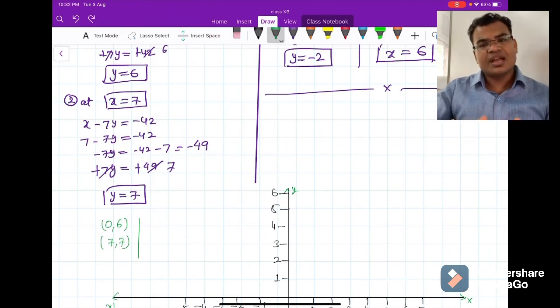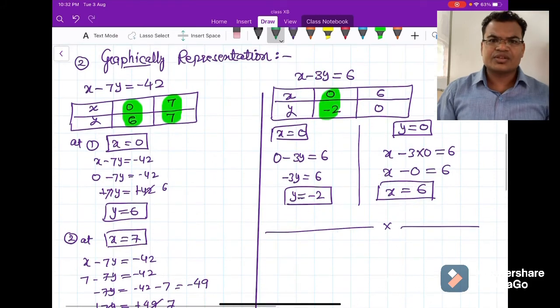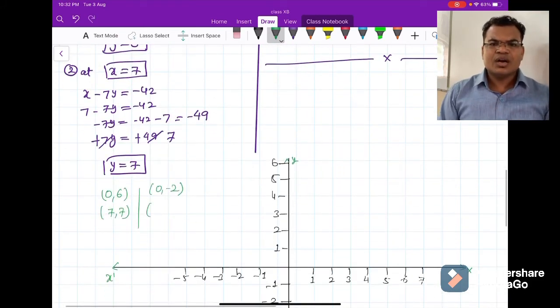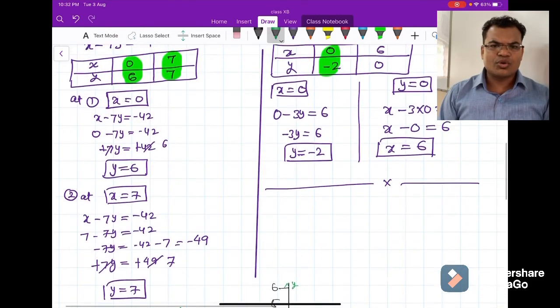Equation number 1, and then for the equation number 2. Don't do both the equations together, right guys? Chalo. So let's start now. This 6, 0. Okay, right.